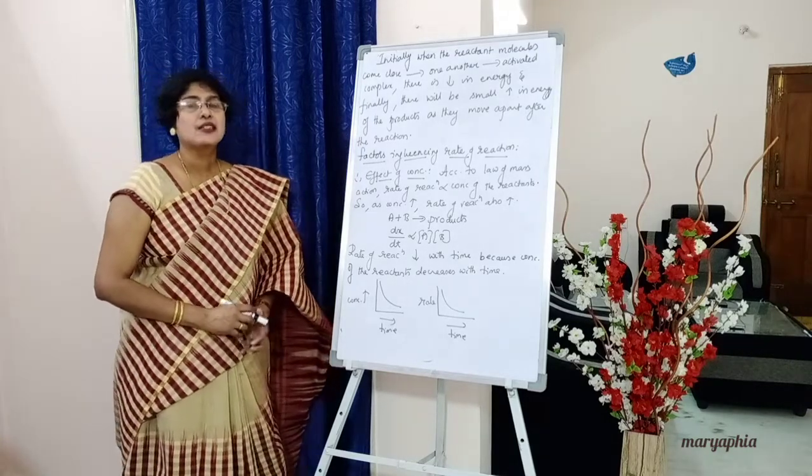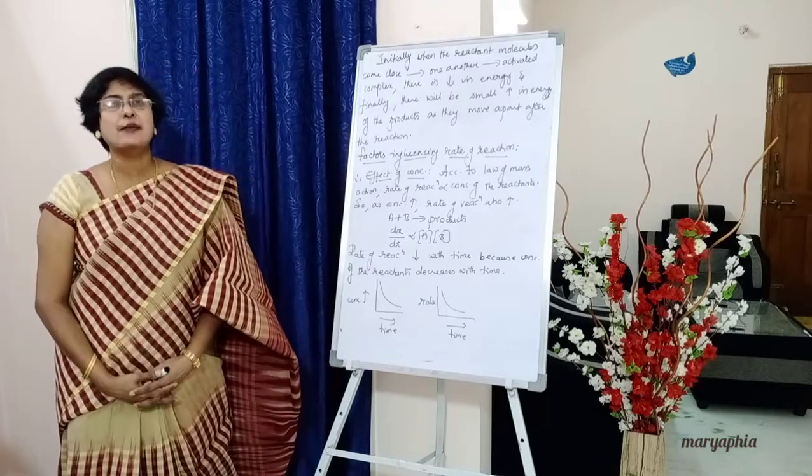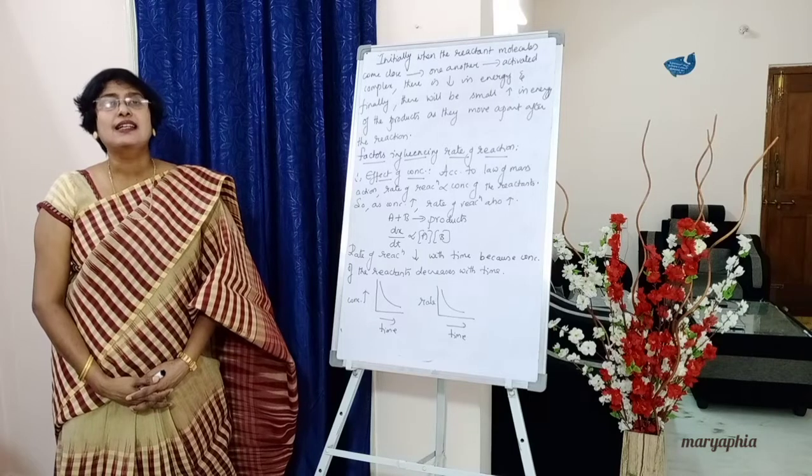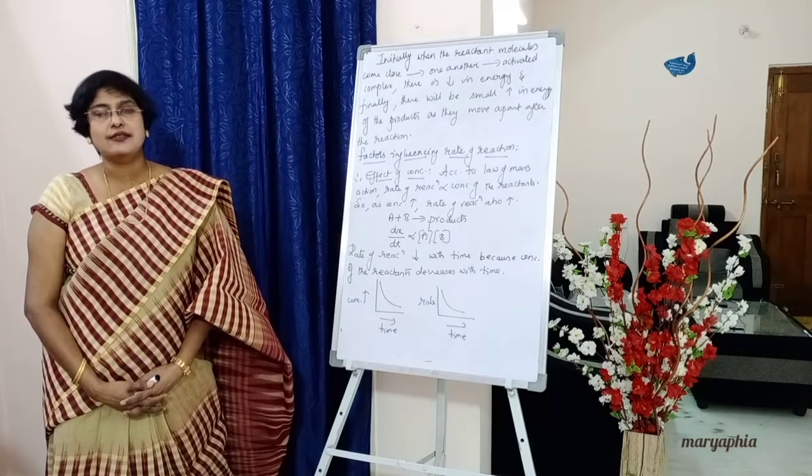So initially there will be a decrease in energy. Finally, at the time of formation of the products, when they separate after the reaction, there will be a small rise in energy.